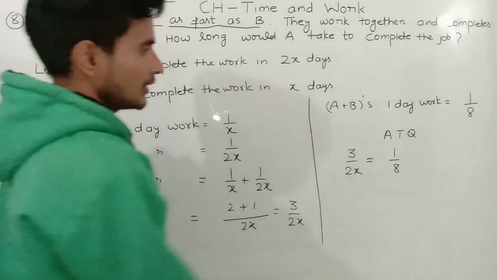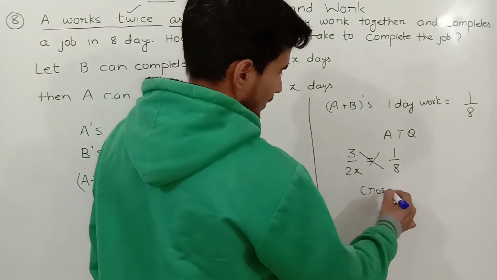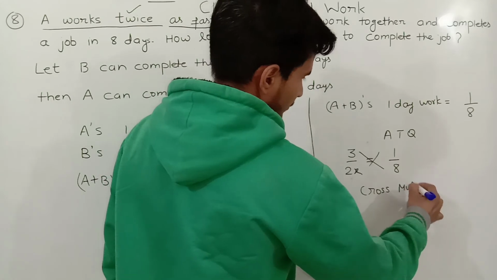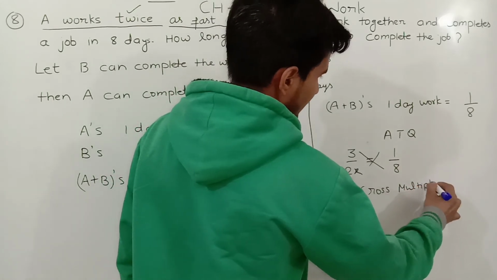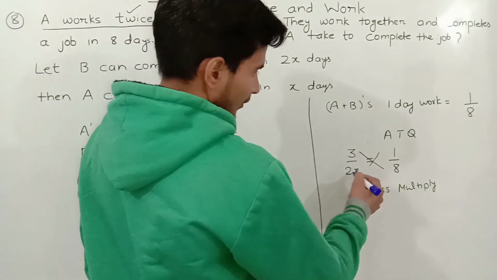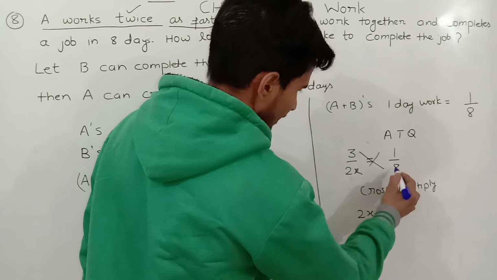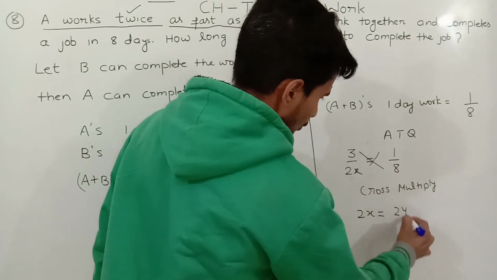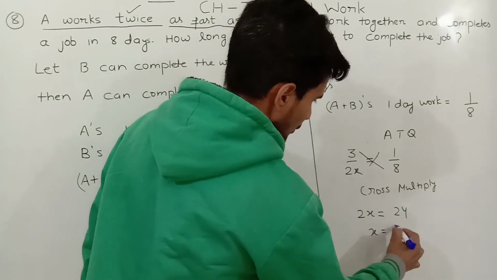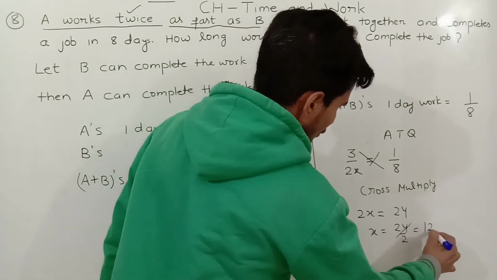How to solve it? By doing cross multiply, as we have completed in the chapter equations and inequations. It will become 2x into 1, 2x, and 8 into 3, 24. So the value of x will be 24 by 2, 12.